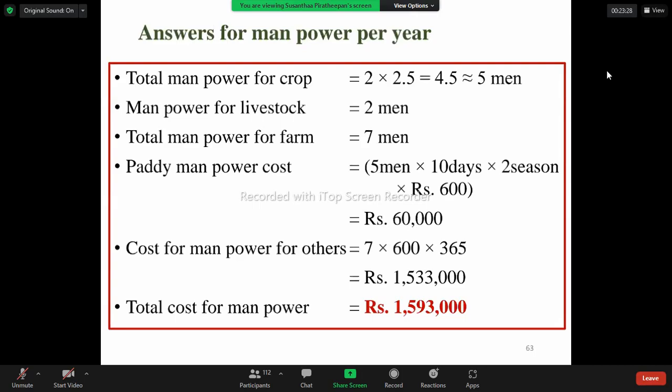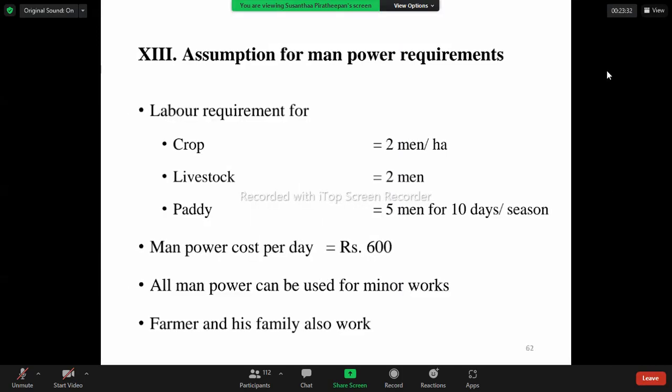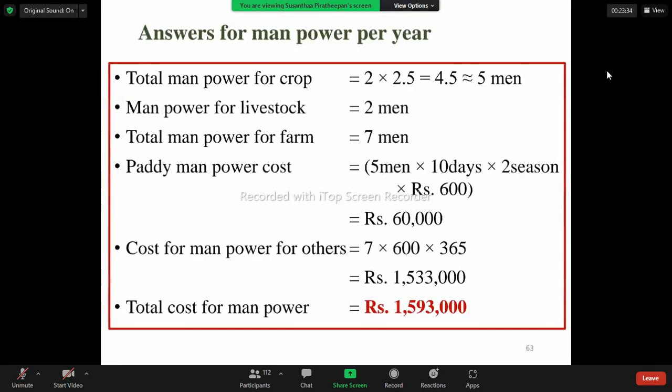And separately, for paddy, there is an assumption of 5 men for 10 days per season. So there are 5 men and 10 days, and there are 2 seasons, and the salary which we are giving to the labor is rupees 600. So for paddy, we are spending 60,000 for the manpower.